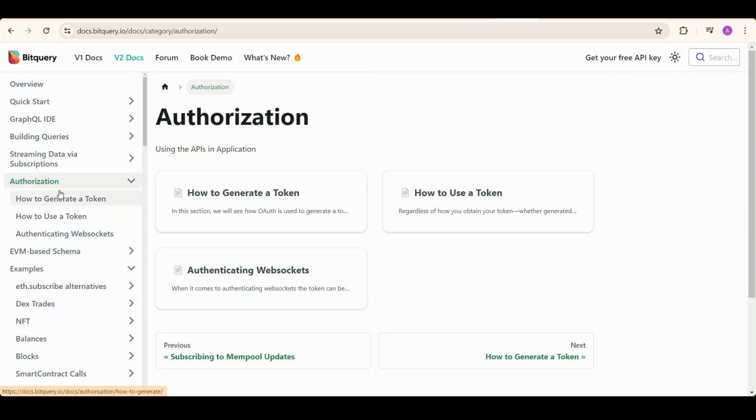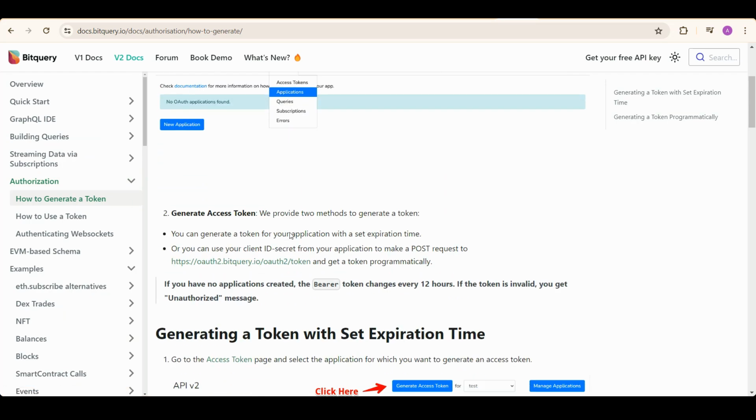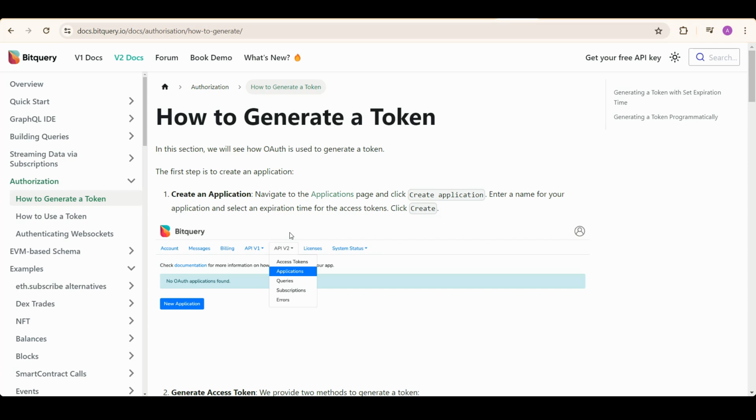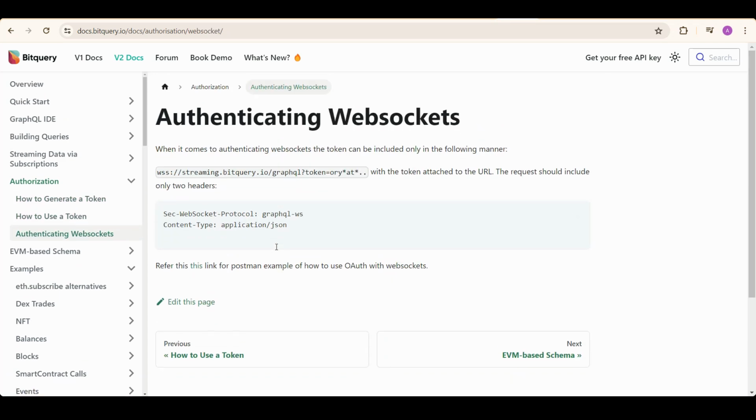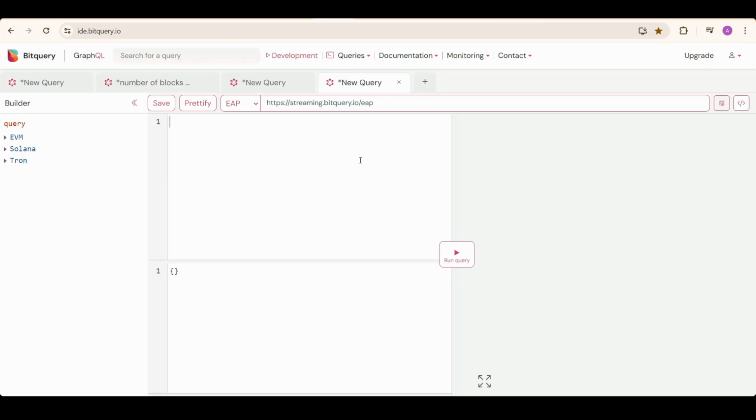You can check this authorization page for API v2, and you can check here how to generate a token. You can generate a token for your application here, how to use a token, and then how to authenticate WebSockets basically. Right now the free plan, which is basically the developer plan, has a 10,000 points per month limit, and you can get an enterprise version if you need more points.